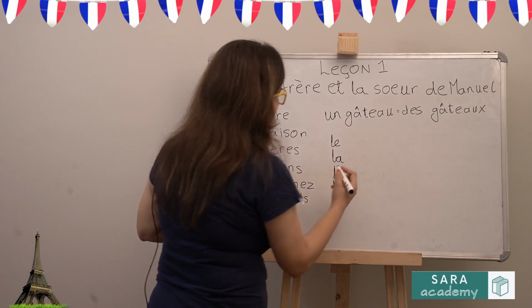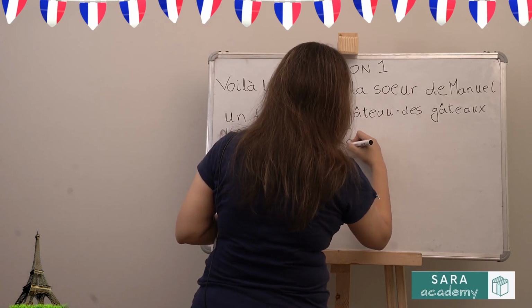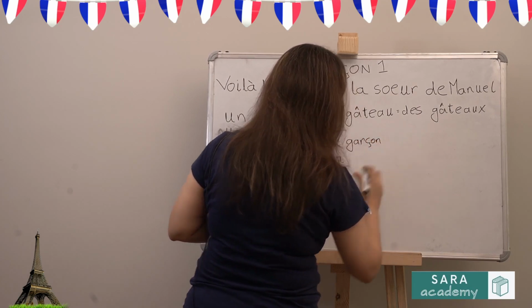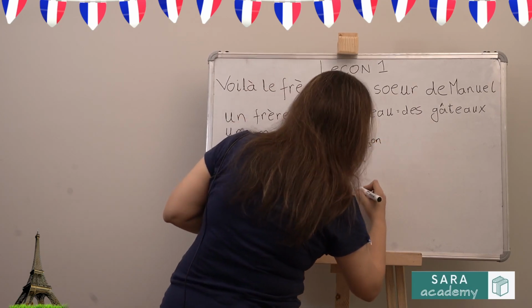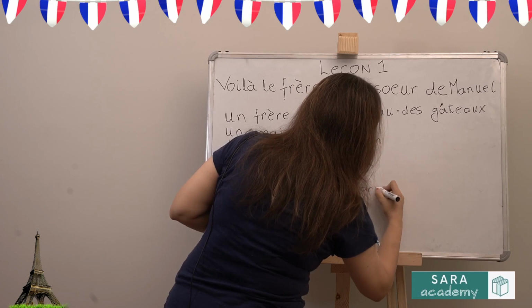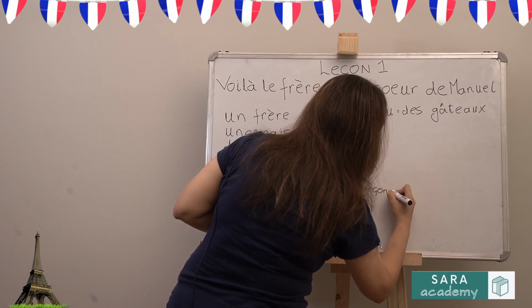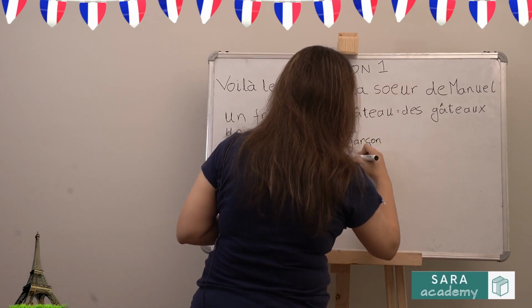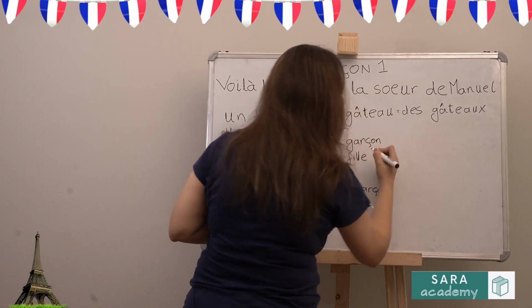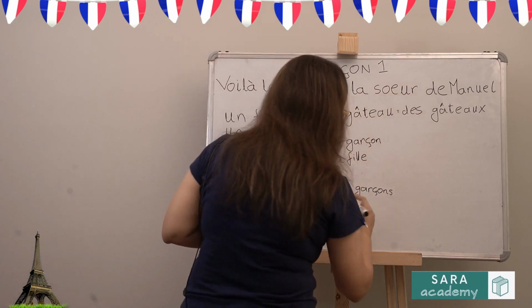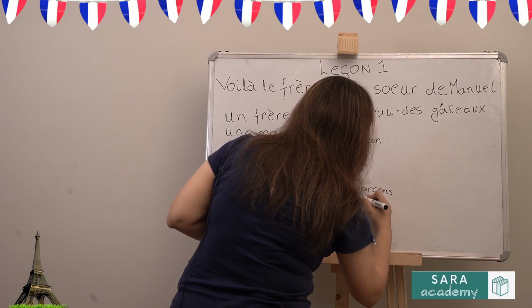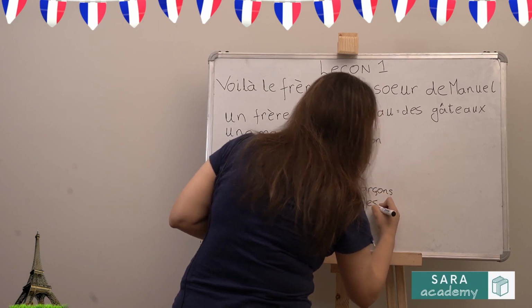So for example, le garçon, the boy, if I have to make this plural, it becomes les garçons with an S. La fille, which means the girl, if I have to make this plural, it will become les filles with an S.